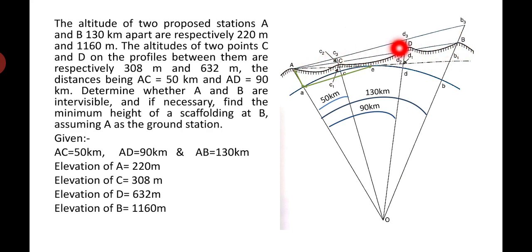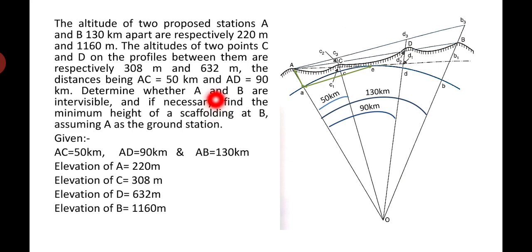A, B and C, D, you will have the distance between all these 4 points given. So the altitudes of two proposed stations A and B, which are 130 kilometers apart, are respectively 220 meters and 1160 meters. The altitudes of 2 points C and D on the profile between them are respectively 308 meters and 632 meters. The distance AC is 50 kilometers and AD is 90 kilometers.